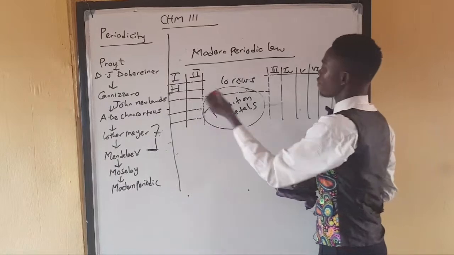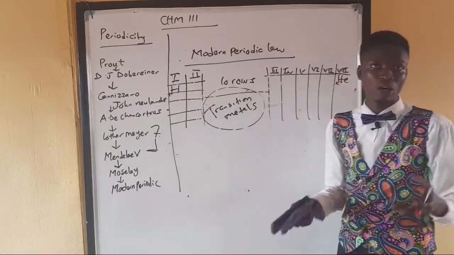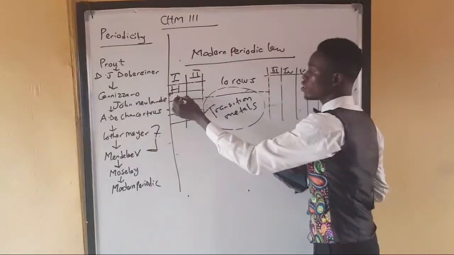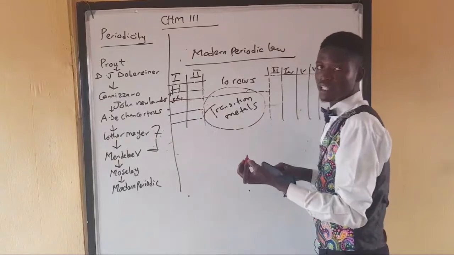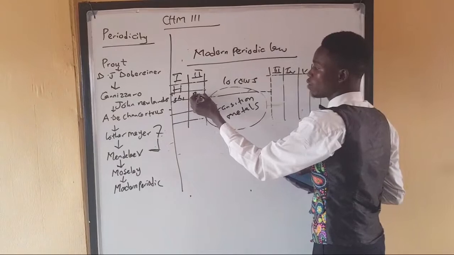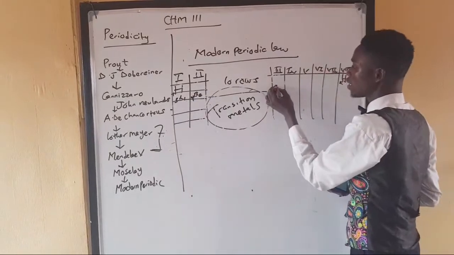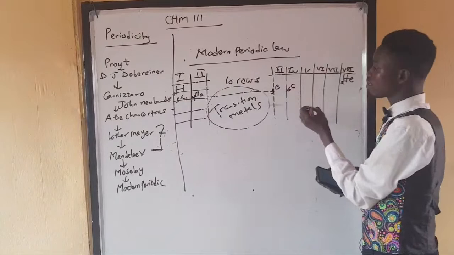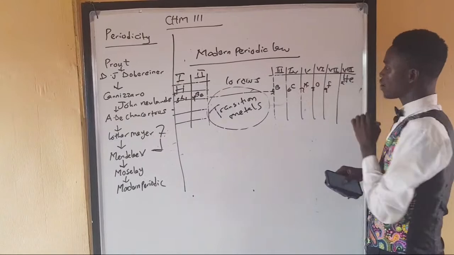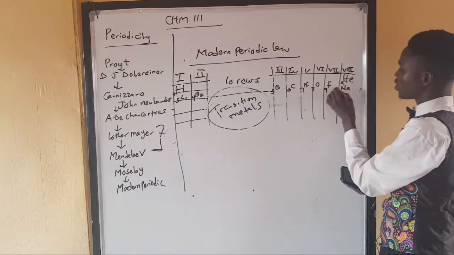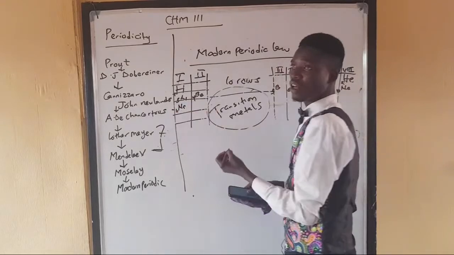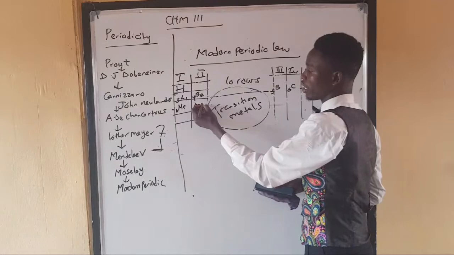Now, if I fill this table completely with the first 20 elements that we know, hydrogen to calcium: this is hydrogen, helium. Then this will be element 3, which is lithium. Beryllium is 4. Boron is 5th. Carbon 6th. Nitrogen 7th. Oxygen 8th. Then fluorine 9, right? Then neon is 10. Then this one here will be what? Sodium, which is 11. Then below beryllium, we'll have magnesium as the next.